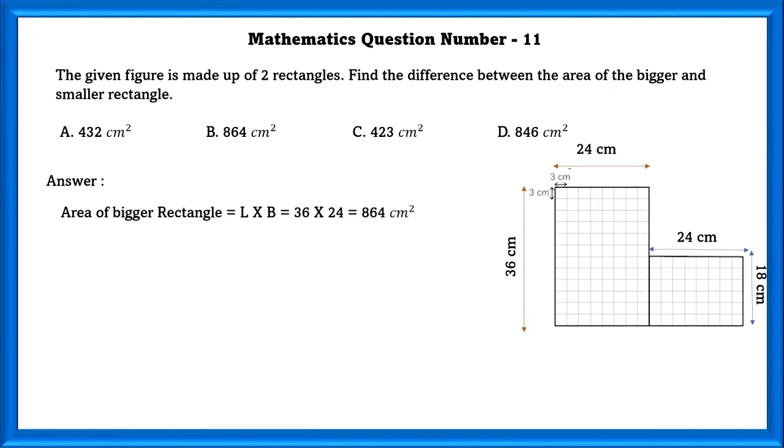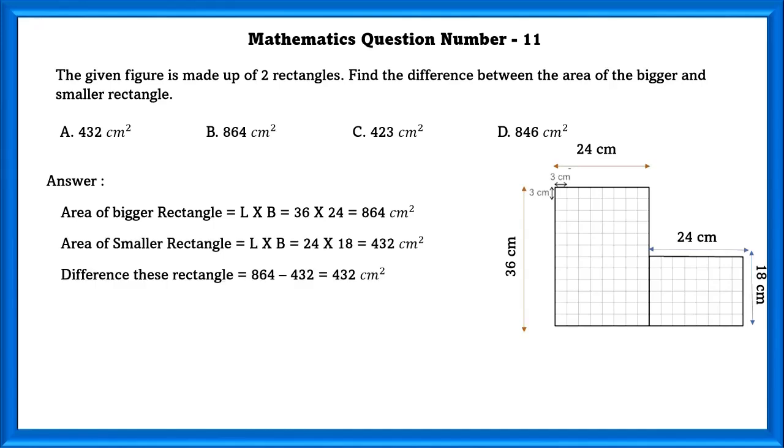Area of bigger rectangle is equal to 36 into 24, which is equal to 864 square centimeter. And area of smaller rectangle is equal to 24 into 18, which is equal to 432 square centimeter. Difference in these two rectangles is equal to 432 square centimeter.